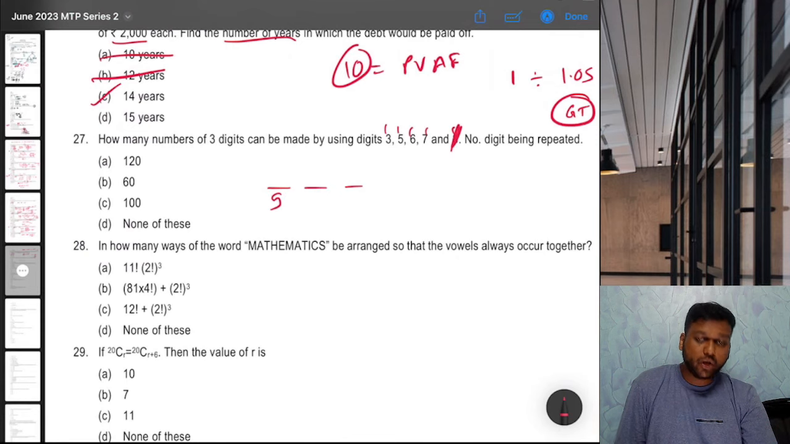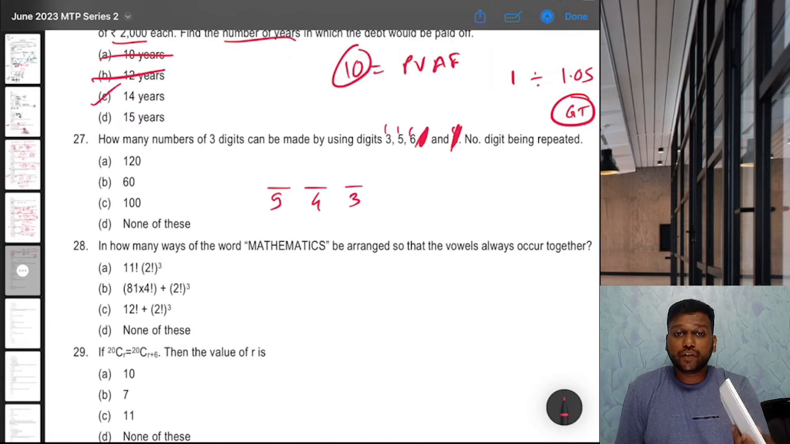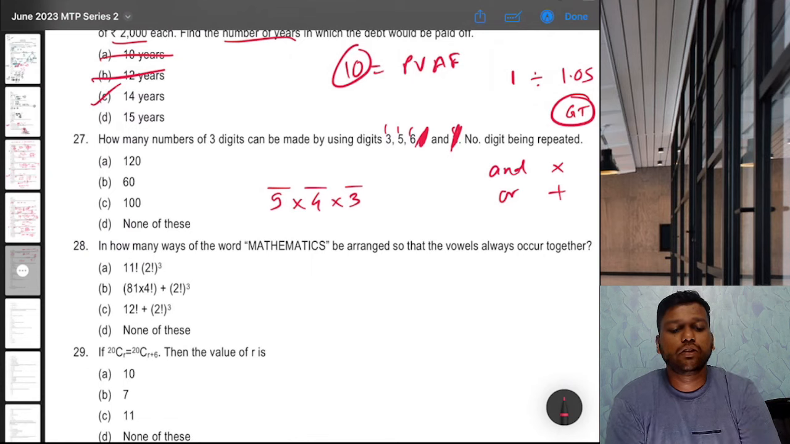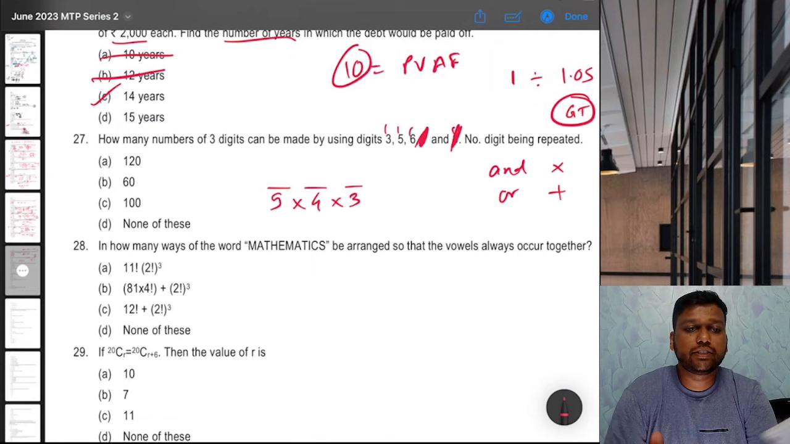Then one option is gone. Now you have 4 options. Again, one more option is gone. Now you have 3 options. You are forming first place and second place and third place. And means multiplication, or means addition. So 5 into 4 into 3, 60 is the correct answer.